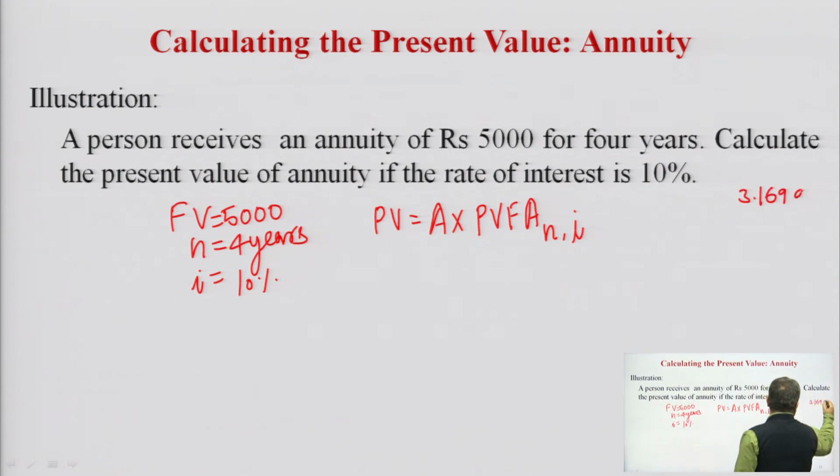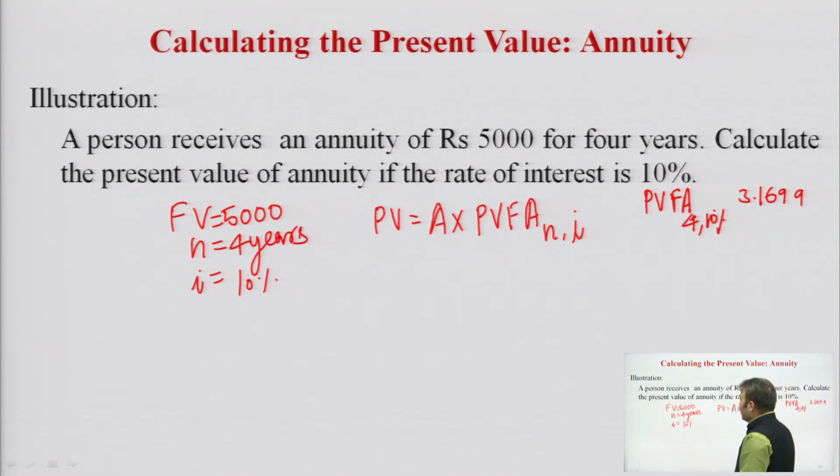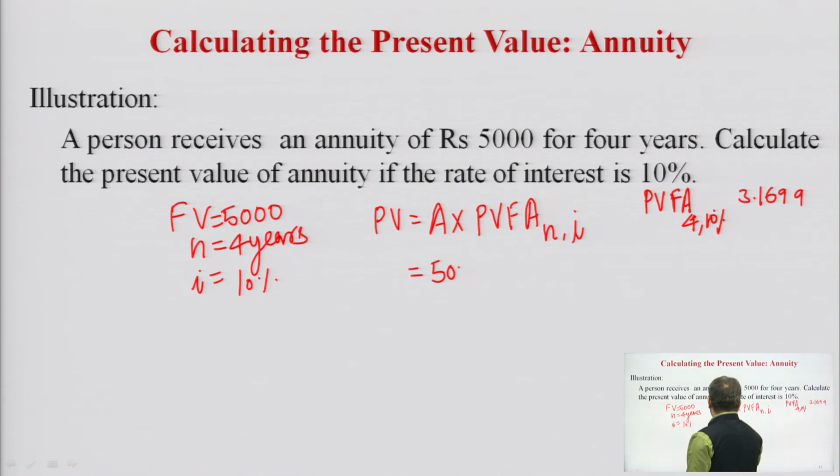That is PVFA, N was 4 and I was 10%. So, PV would be 5000 multiplied by 3.1699. So, we can calculate it here.